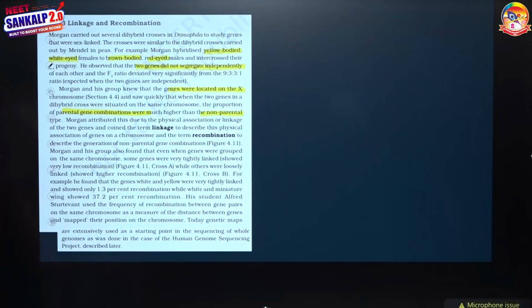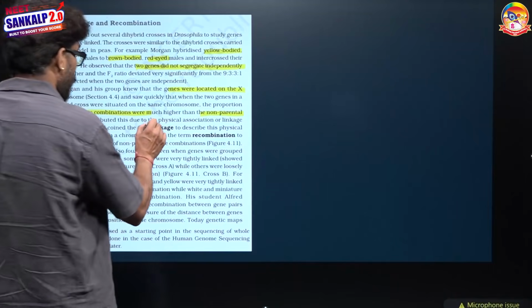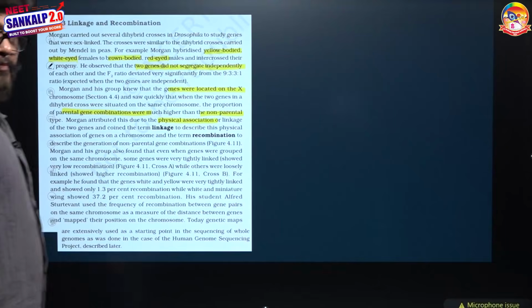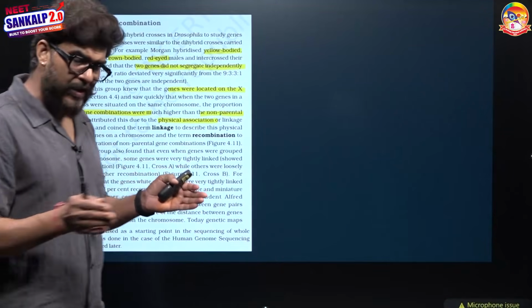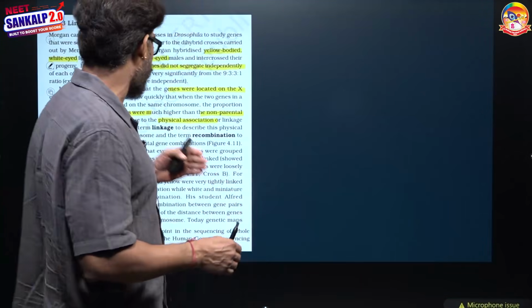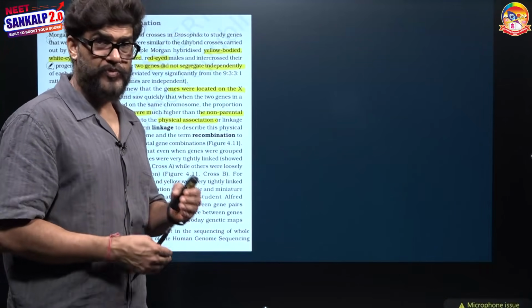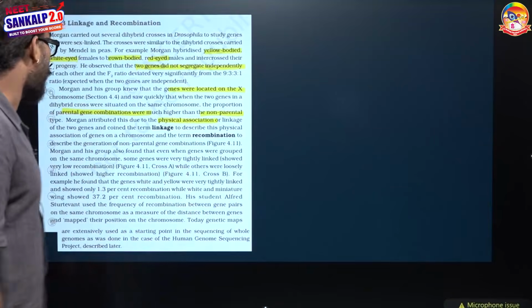Morgan attributed this to the physical association, or linkage, of the two genes. He coined the term linkage to describe the physical association of genes on a chromosome, and the term recombination to describe the generation of the non-parental type. Maintaining a larger number of parental types he called linkage, and the creation of new forms, the non-parental forms, he called recombinants.